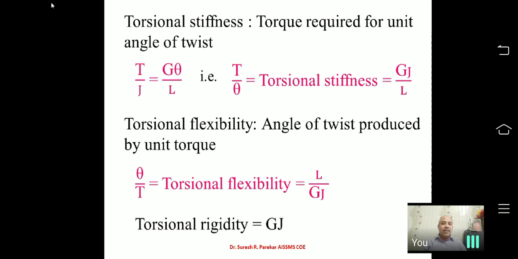So we have this torsional rigidity. Now which rigidities do we have? First we have axial rigidity, which is AE. Then we have flexural rigidity, which is EI, and third we have torsional rigidity, which is GJ. So what is this? AE is area into Young's modulus. Then EI is Young's modulus into moment of inertia, and GJ is shear modulus into polar moment of inertia.